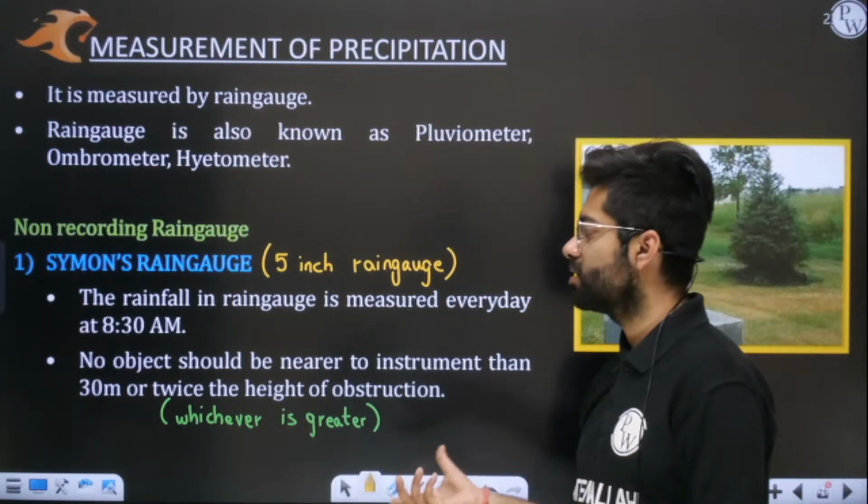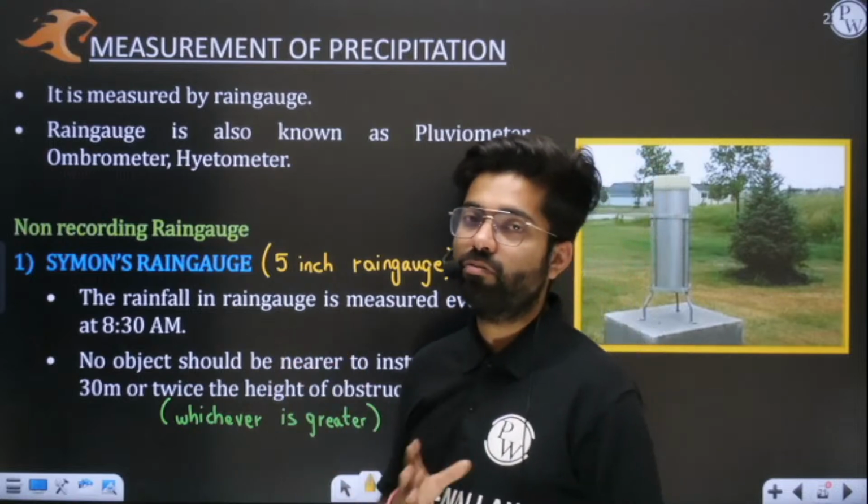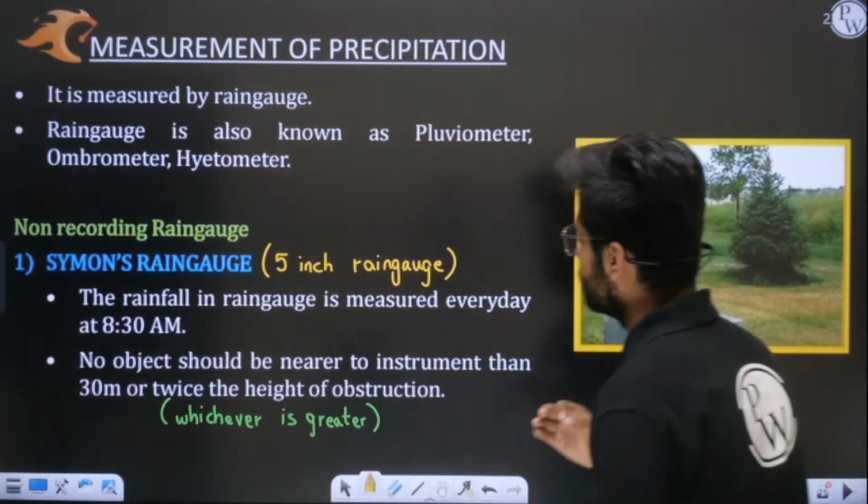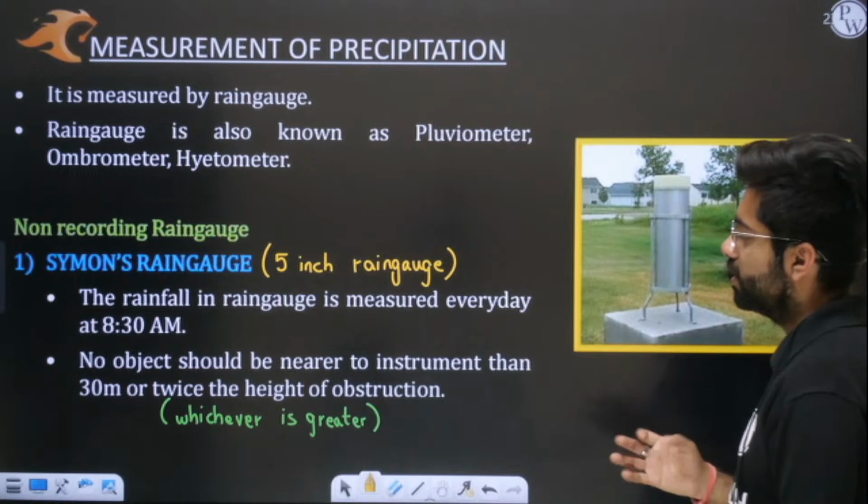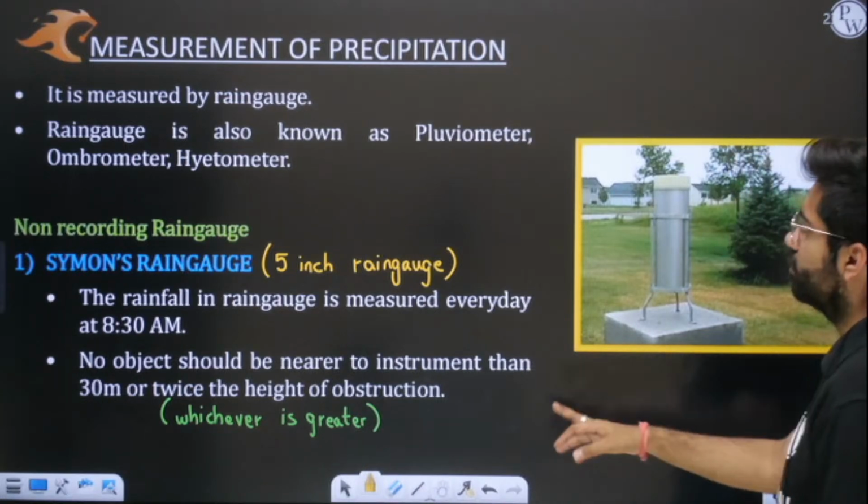This we have also discussed, and it should be placed in an open area. No object should be near to it. No object should be placed near to it within 30 meters or twice the height of the obstruction. See, this is the codal provision which you have to remember.